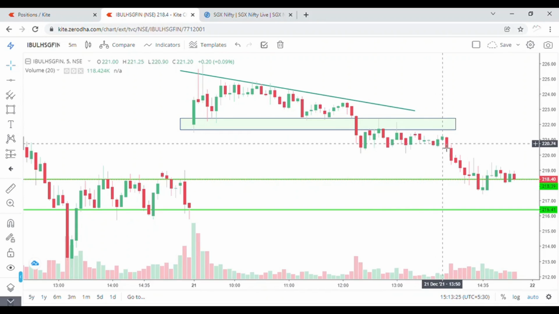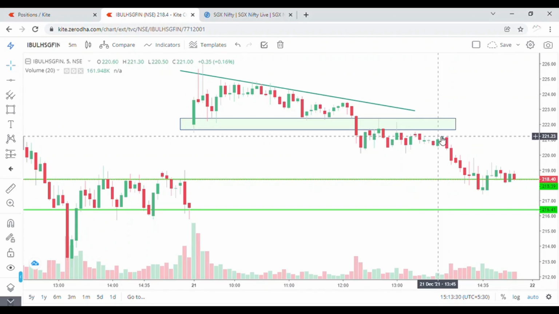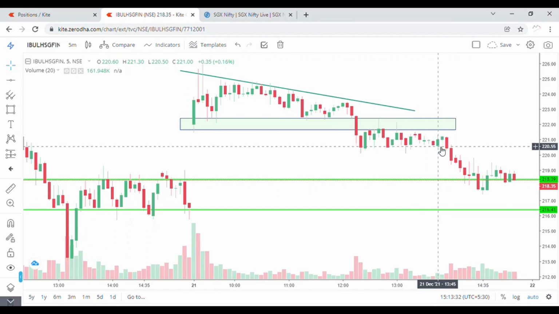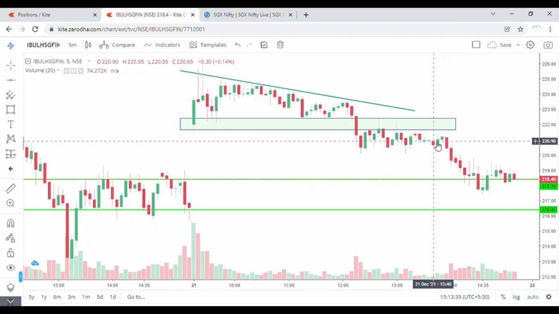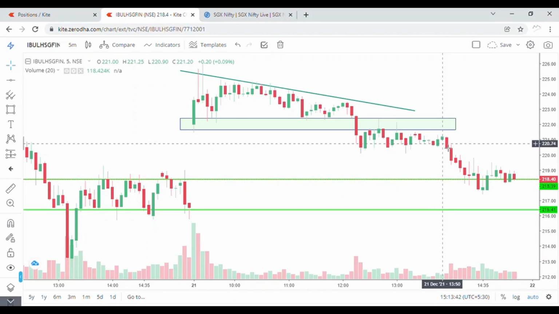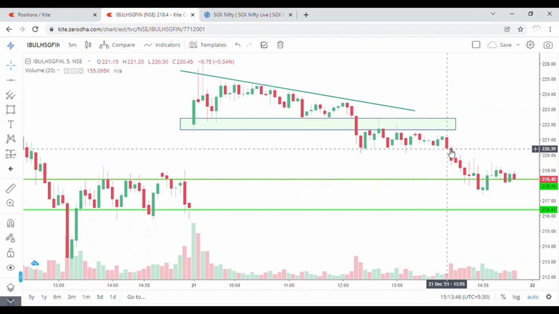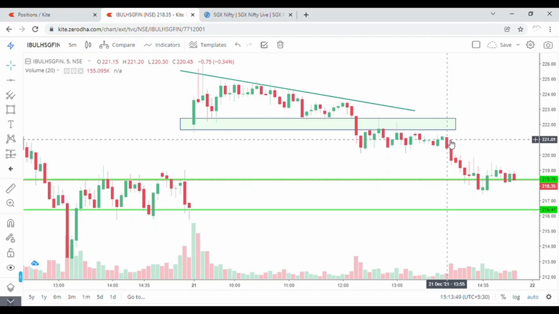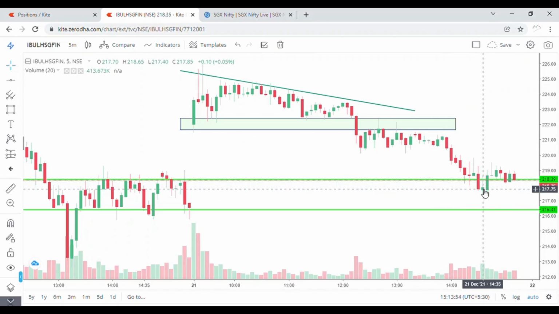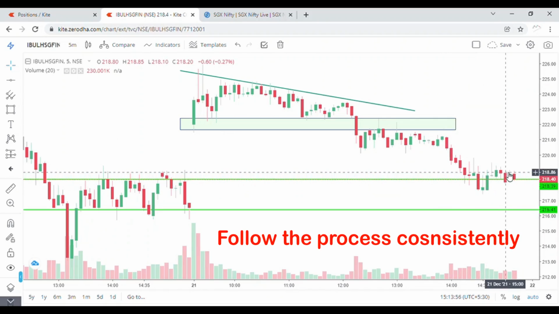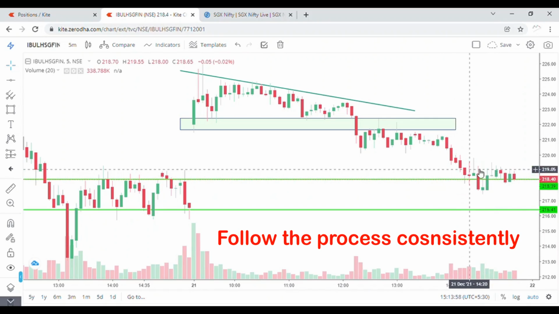And yesterday I discussed these two. You can clearly see what I told you. Yesterday in my video I told you about inner candle formation, and after the inner candle formation, who takes control. So here you can clearly see sellers have taken control. Now the price has been driven down, and you can book the profit and get out of the market. This is what I have done today.